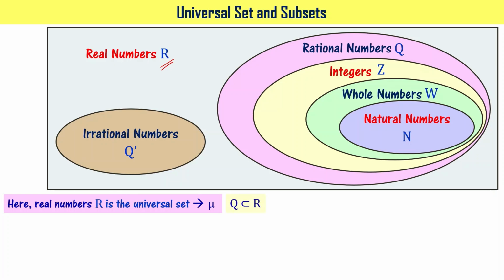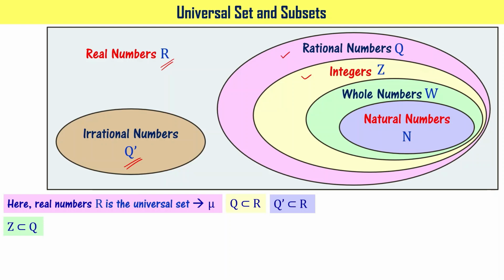As you see here, Q, that is rational numbers, is a subset of R. And irrational numbers, denoted using Q prime, this is called Q prime, that is also a subset of R, right? As you see here, integers is a circle inside the rational numbers circle, right? Or an ellipse for that matter.